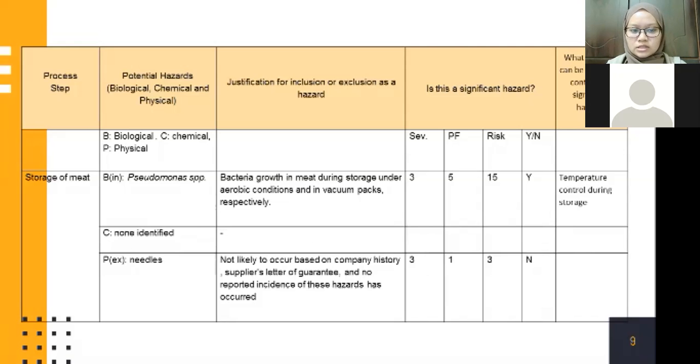The severity of the physical hazard, which is needles, is 3, and the probable frequency is 1, and the risk is 3. So it shows the lower risk, and it is not a significant hazard.